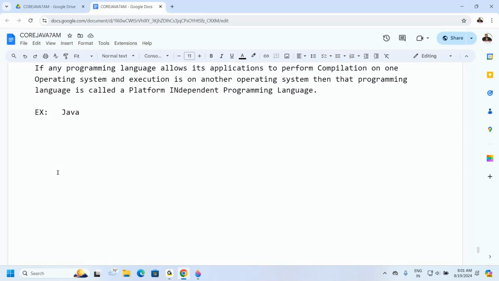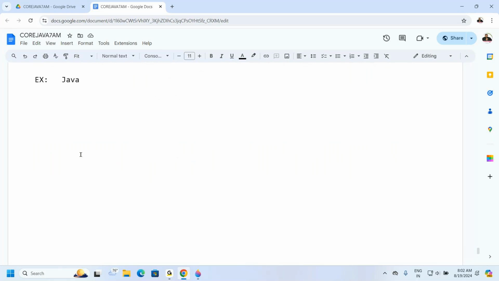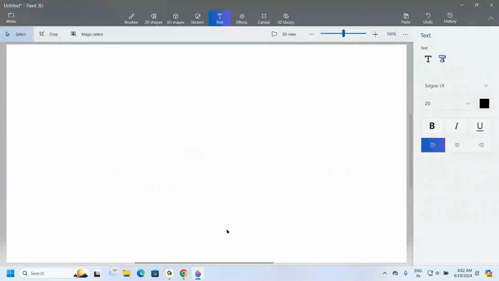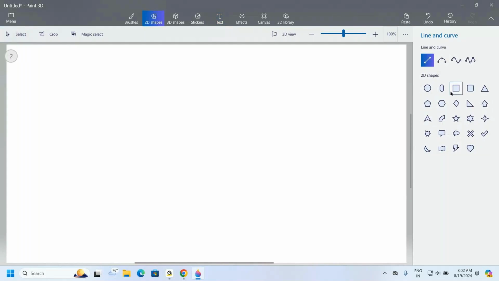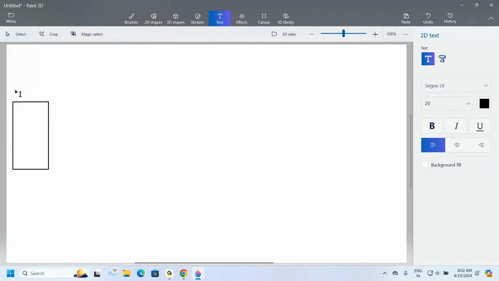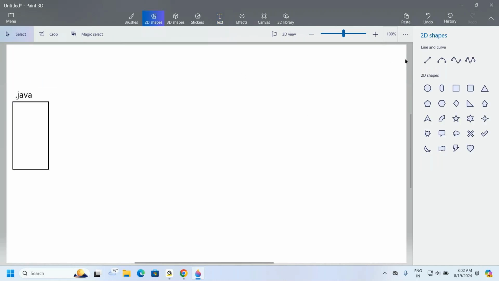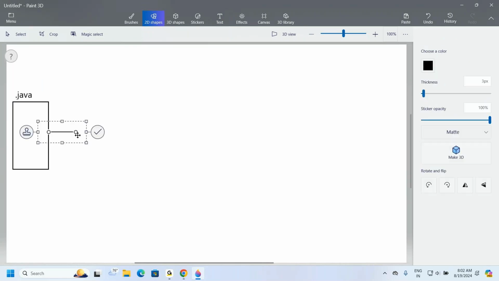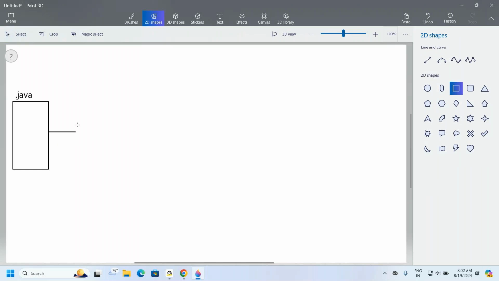All of you observe carefully. Now, see this one. I'm going to provide a simple diagram here. First of all, I'm going to take a Java program. This is my Java program, a .java file. When the Java program is available, I want to perform compilation, so I need to go for compilation.